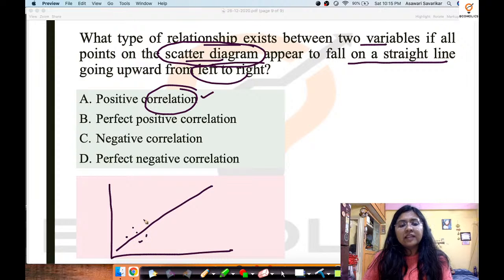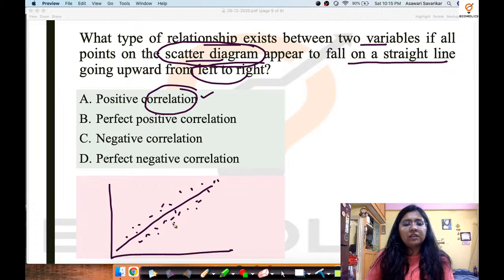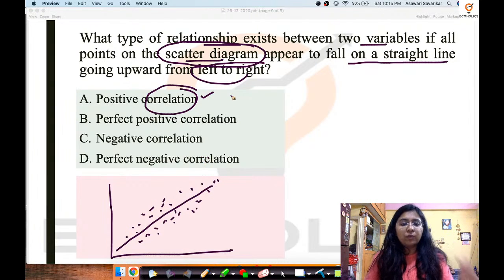That yes, there's a scatter diagram that you will draw, and it is something like this. Probably this is going to be the ideal diagram, and yes, it's flowing from left to right, so definitely it's positive correlation.